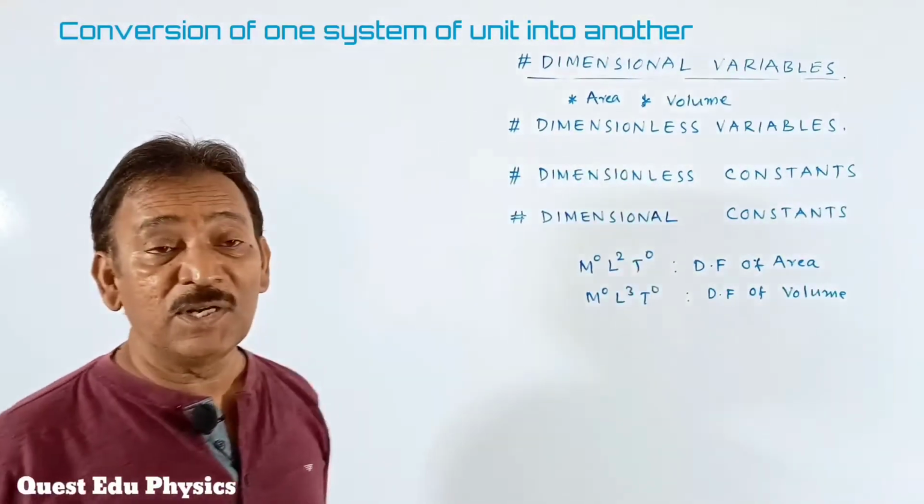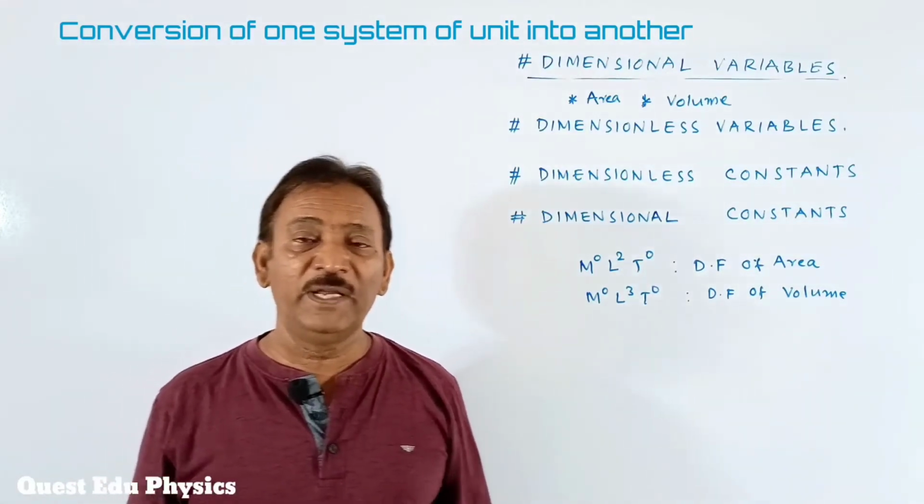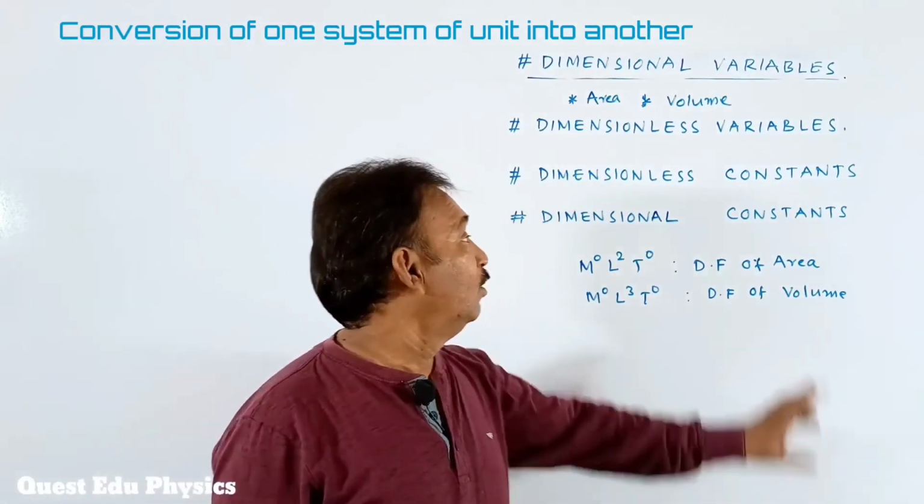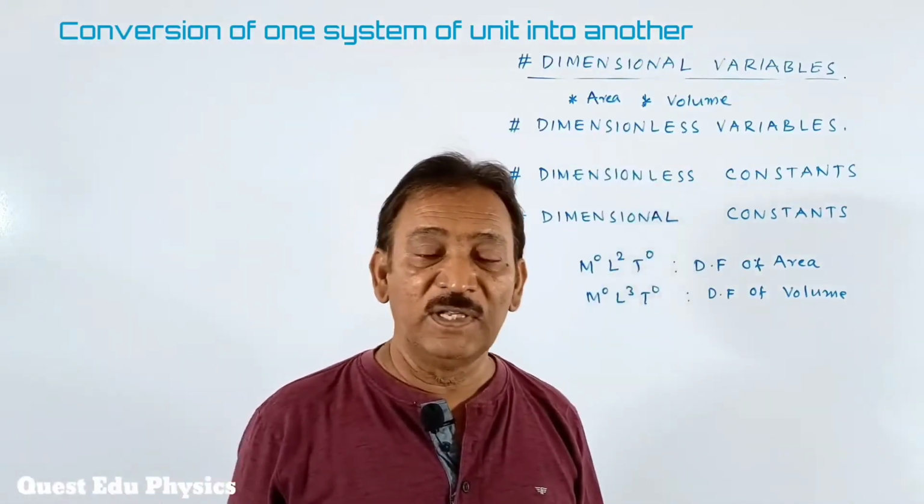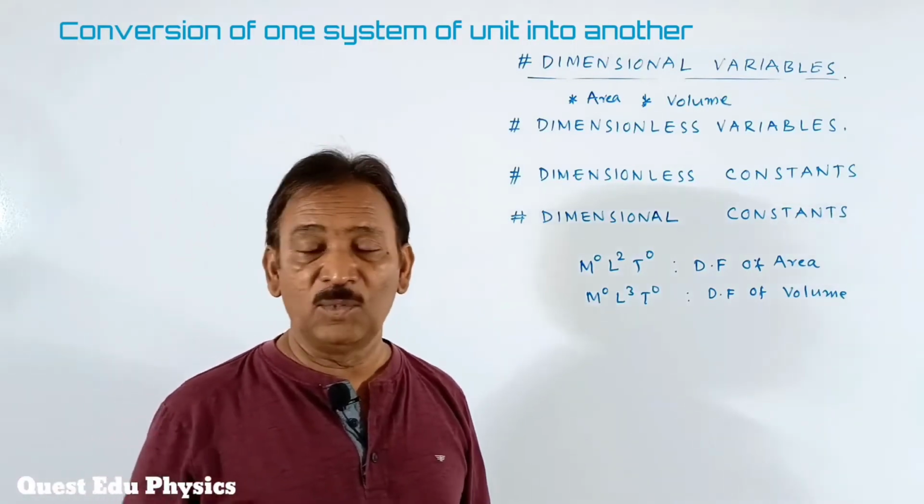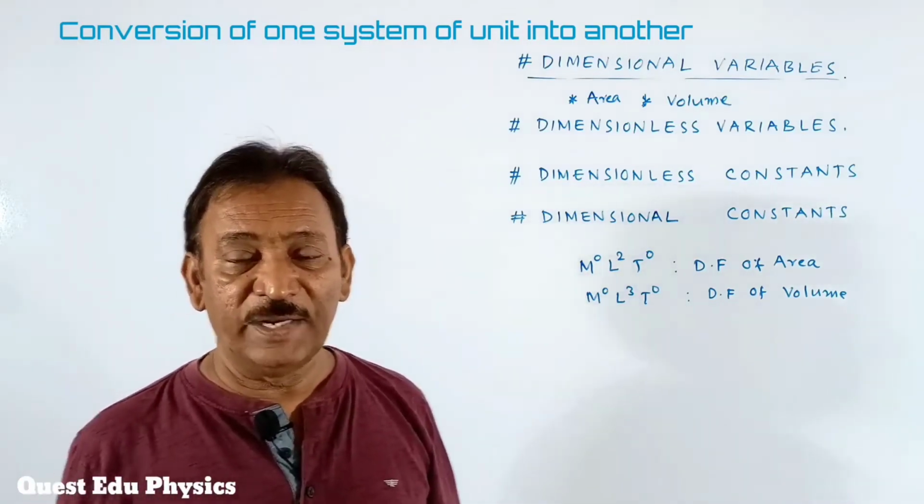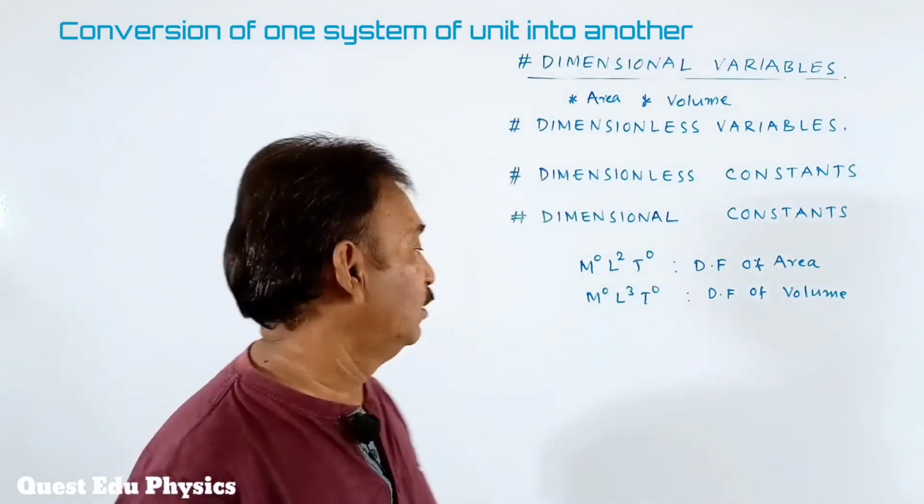Second is dimensionless variables. A few physical quantities don't have any dimensions. Students, for dimensionless variables, you can go with the strain. Strain is a dimensionless variable, students. What is the strain? Strain is change in length to original length.